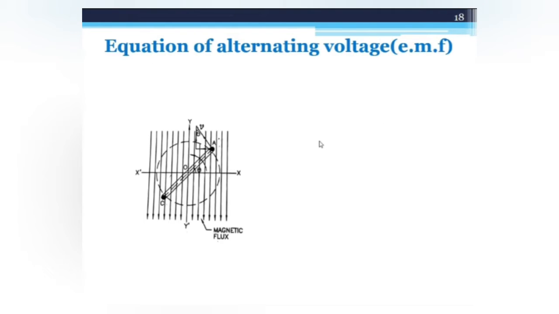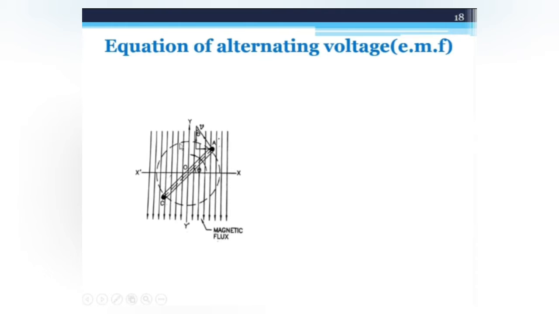After that, one important derivation is there. e is equal to Em sin omega t, the equation of alternating voltage. So see the figure here. Here the rectangular coil AC, having n number of turns, is rotating in a uniform magnetic field with a constant angular velocity in the anti-clockwise direction, as shown in this figure.